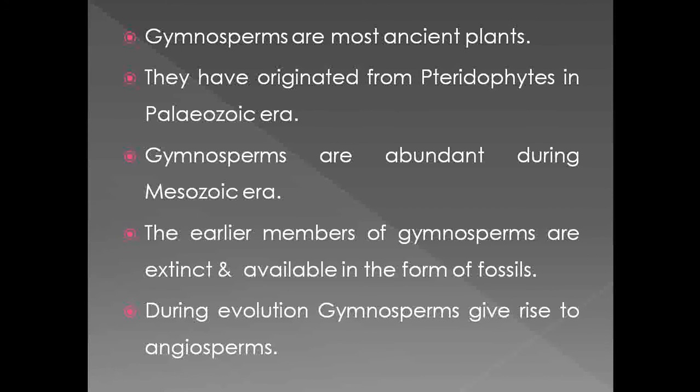Then the earlier members of the gymnosperms became extinct. The meaning of extinct is they got lost or buried inside the soil and are available in the form of fossils. That's why the gymnosperms show presence of fossil as well as living members. During the time of evolution from the gymnosperms, there was a development of the angiosperms.